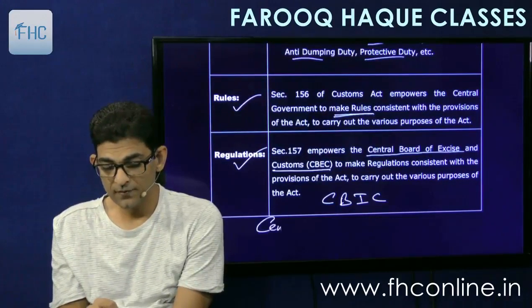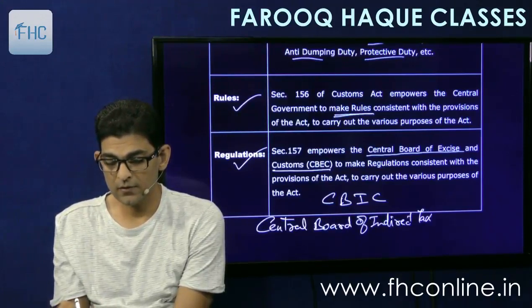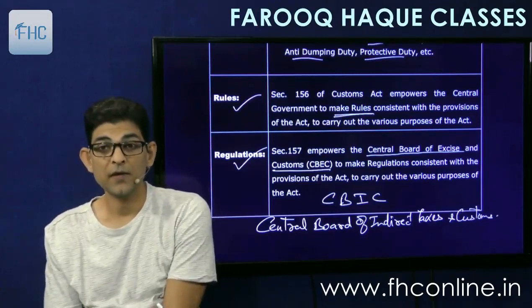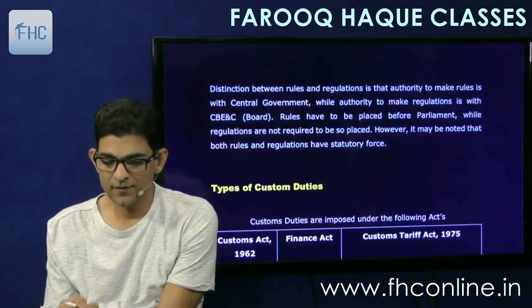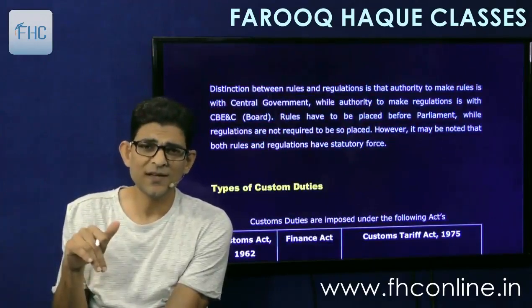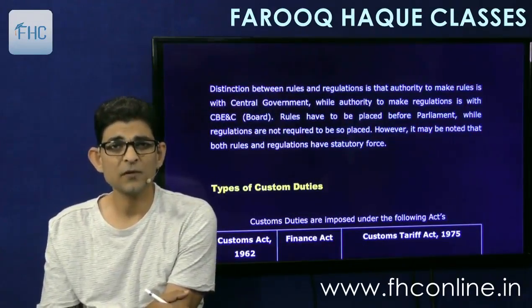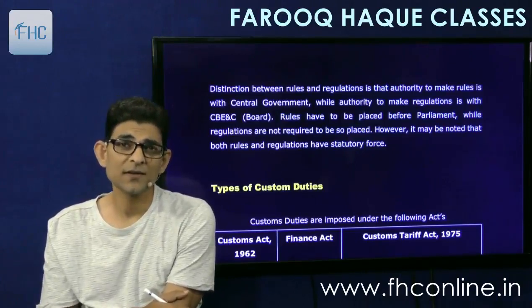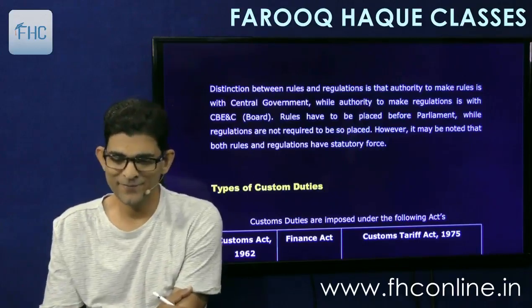CBIC stands for Central Board of Indirect Taxes and Customs. I don't know why they have separately used the word customs. Customs is also included in indirect tax. So they should have changed the name to Central Board of Indirect Taxes. That's it. Like you have the Central Board for Direct Taxes, the Central Board for Indirect Taxes. There was no need for the word customs separately, but they have included it.